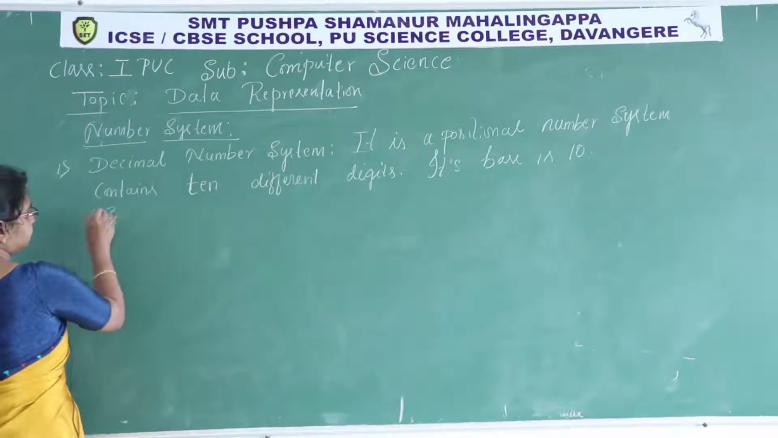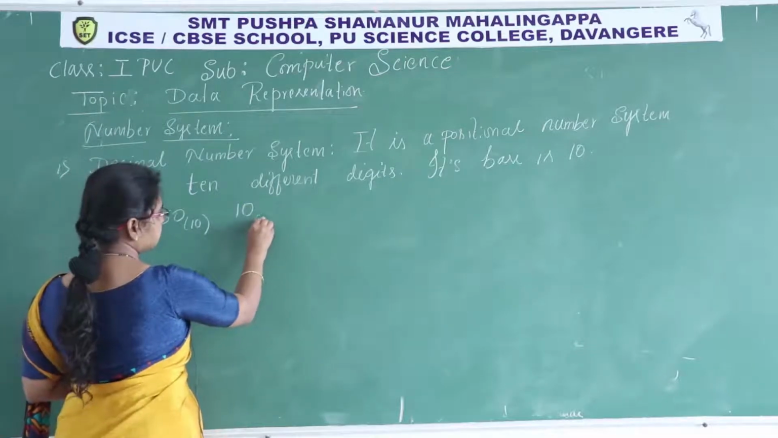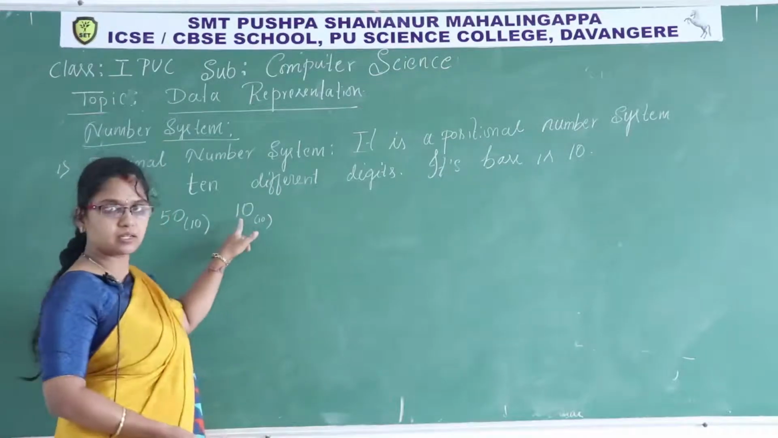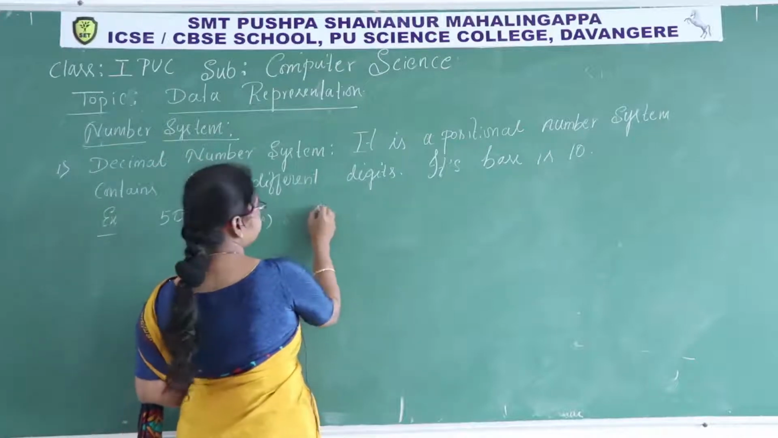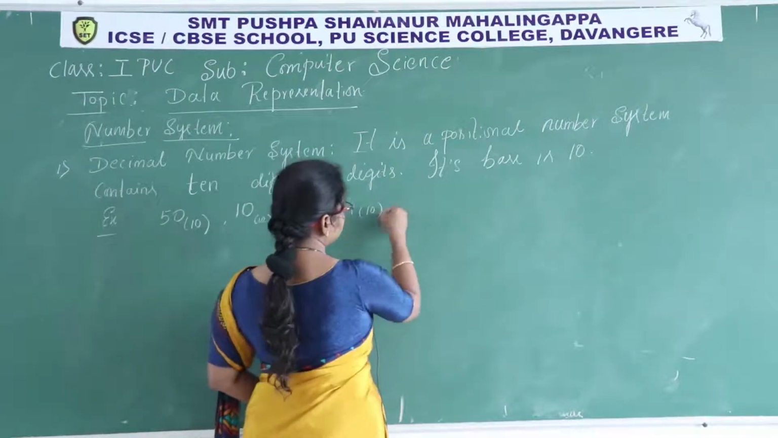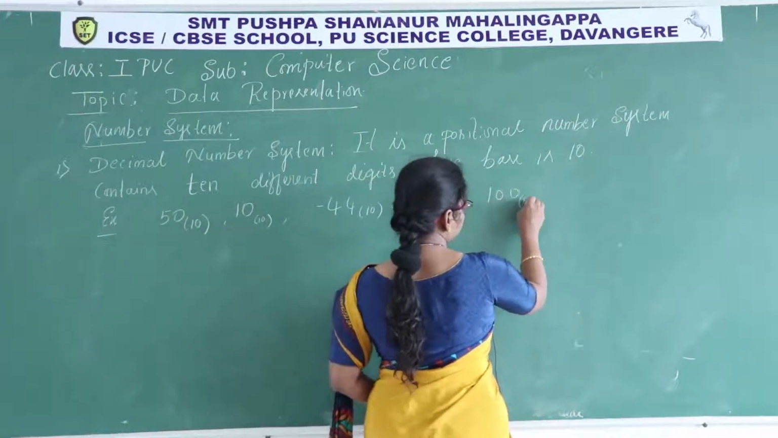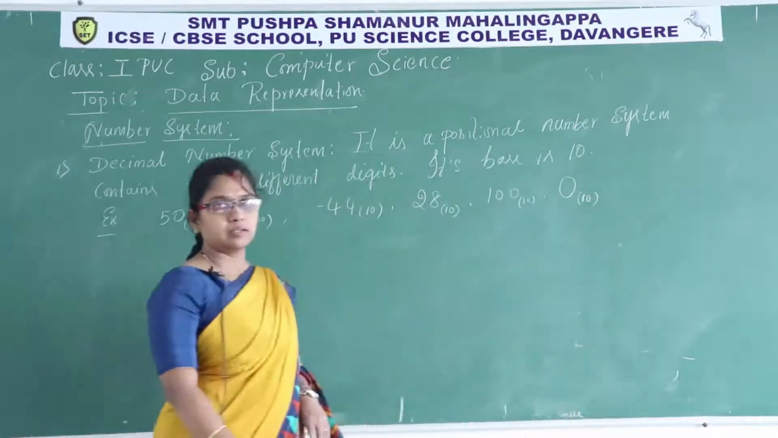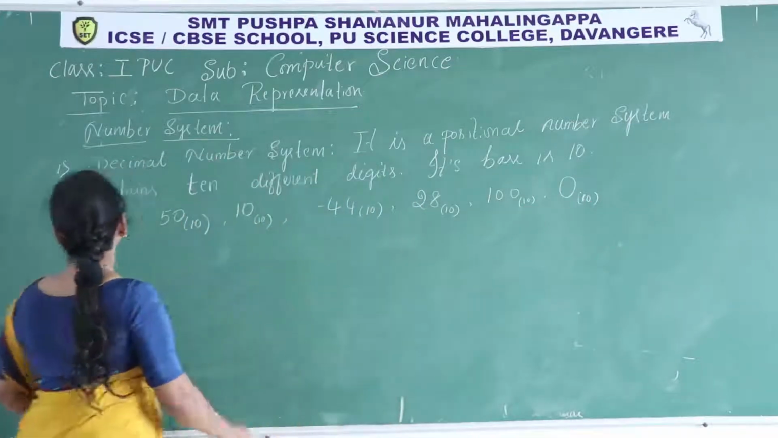Example: 50 base 10, 10 base 10. In decimal number system, 10 is represented like this, isn't it? Then 44 base 10, 28 base 10, 100 base 10, 0 base 10. In decimal number system, 0 is represented as 0.